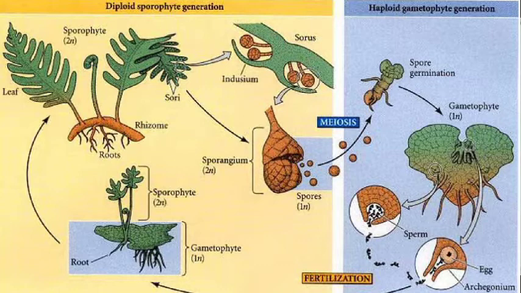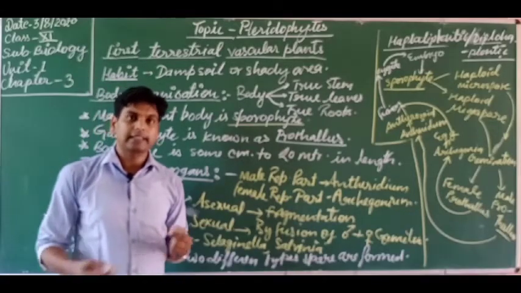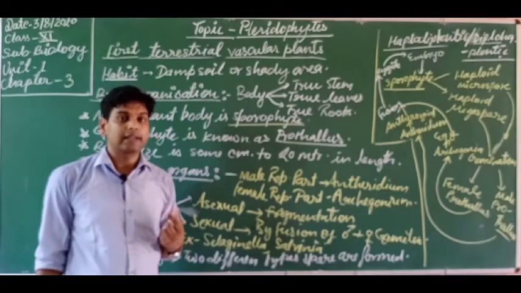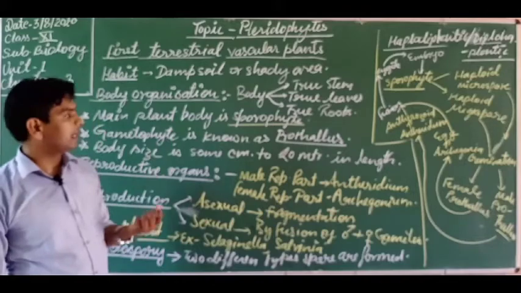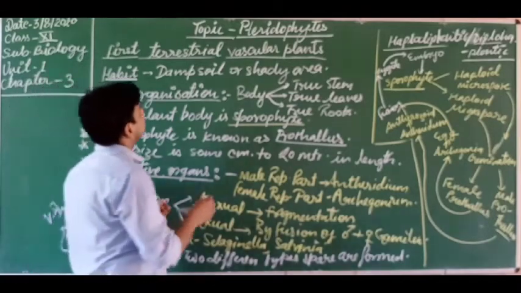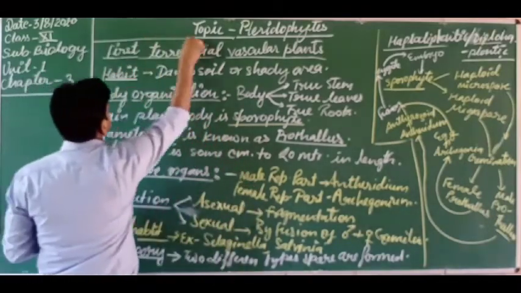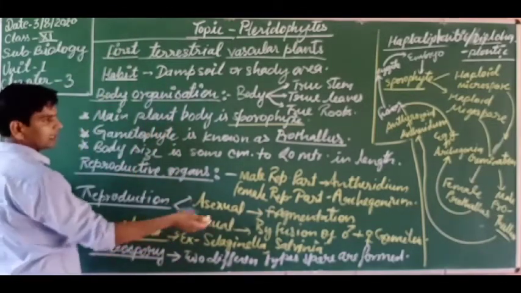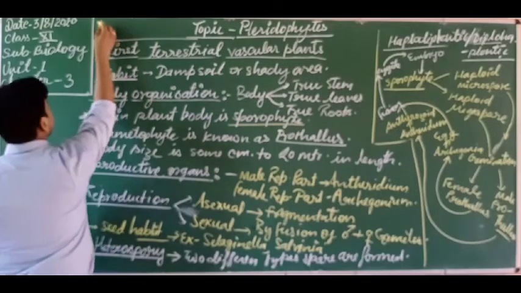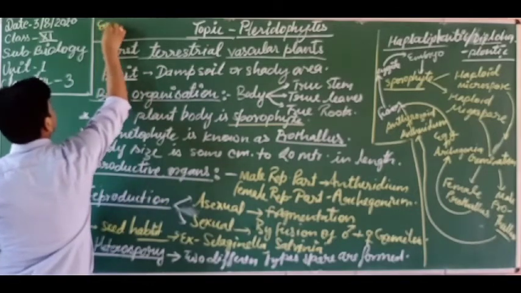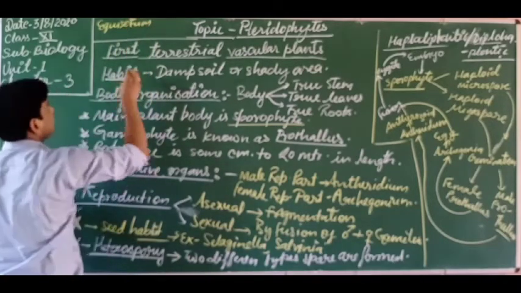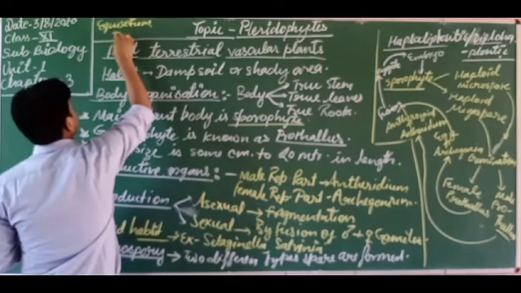In Assam area we eat a leafy vegetable known as dekia. Dekia is a pteridophyte, a fern, Dryopteris. What are the examples? Let's discuss here. These are the examples I am writing: Selaginella and Salvinia we have discussed, and now I am writing Equisetum and Dryopteris.